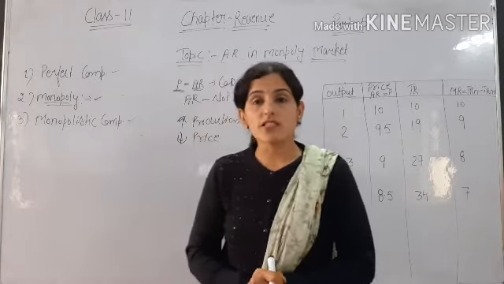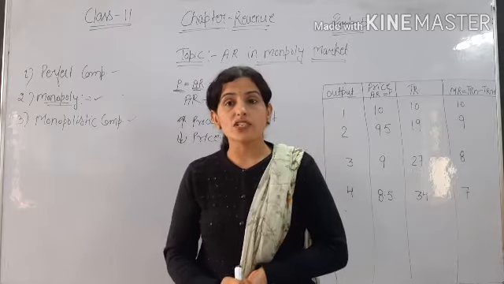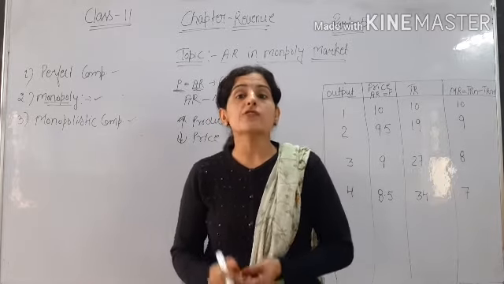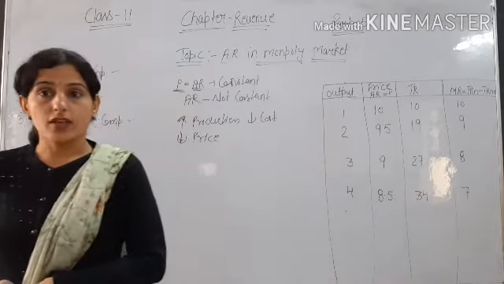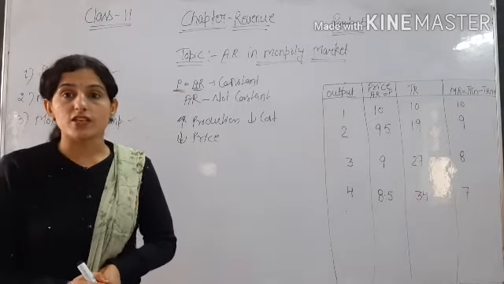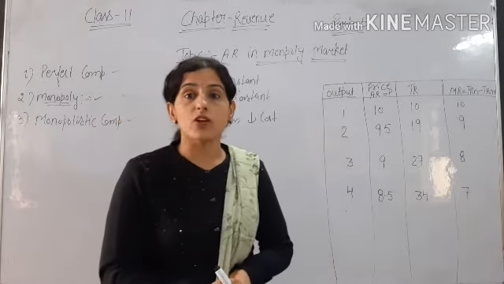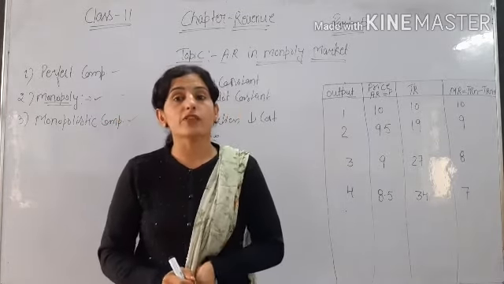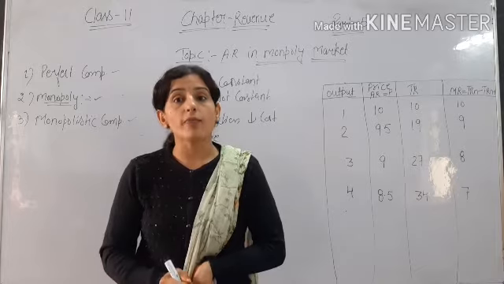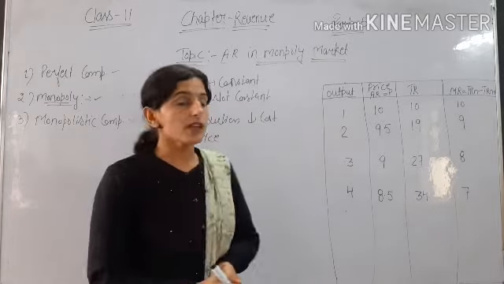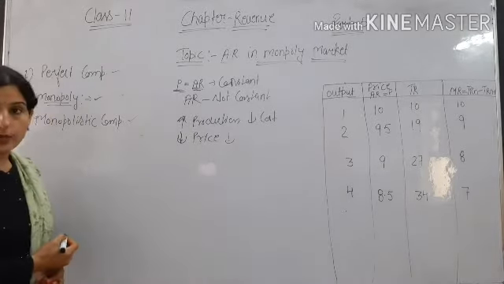In monopolistic competition, price will decrease if there is a decrease in the cost of production, and price will increase if there is an increase in the cost of production. Because in monopoly and monopolistic competition, a seller has the power to increase or decrease the price of the commodity, as the main motive of the seller is to earn maximum profit.